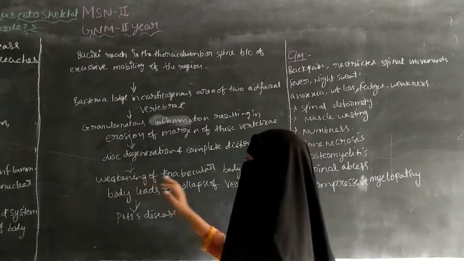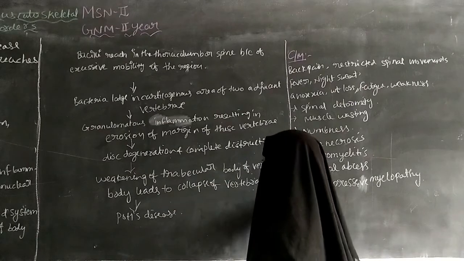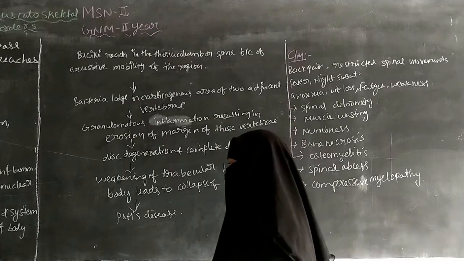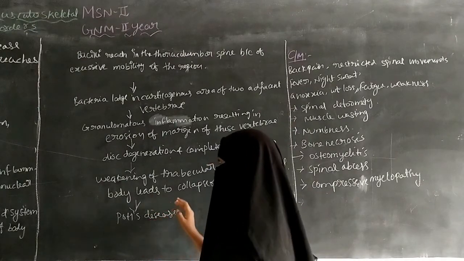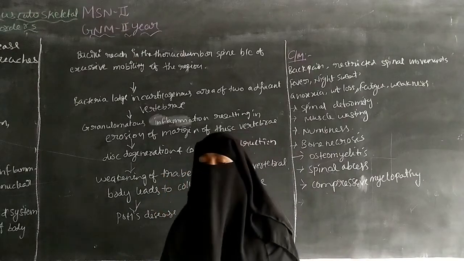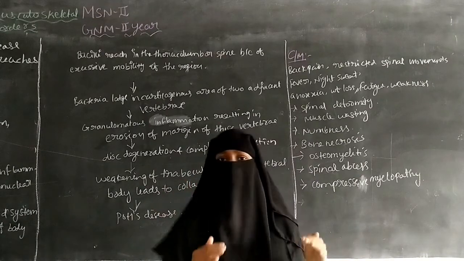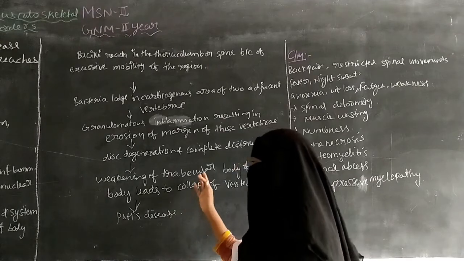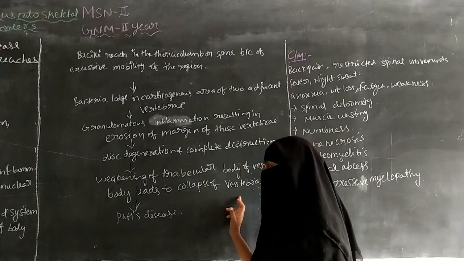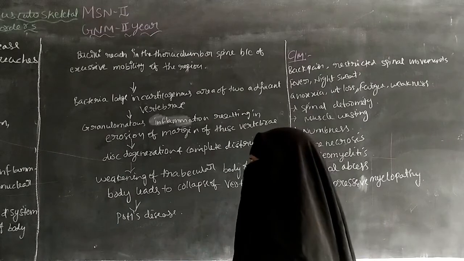So the trabecular body becomes weak, and it leads to the collapse of the vertebrae, and it leads to Pott's disease. Pott's disease means tuberculosis of the spine.